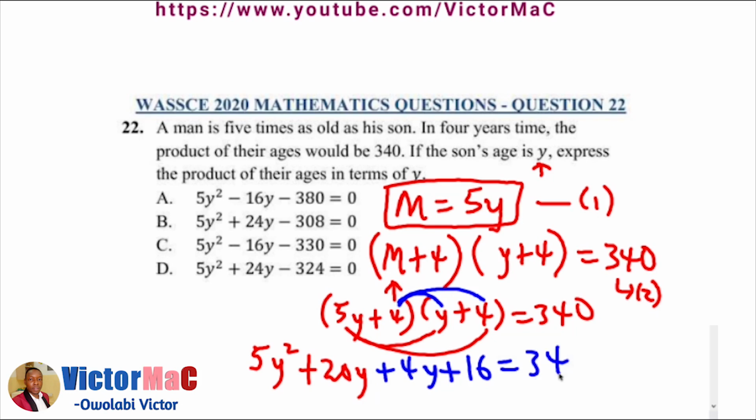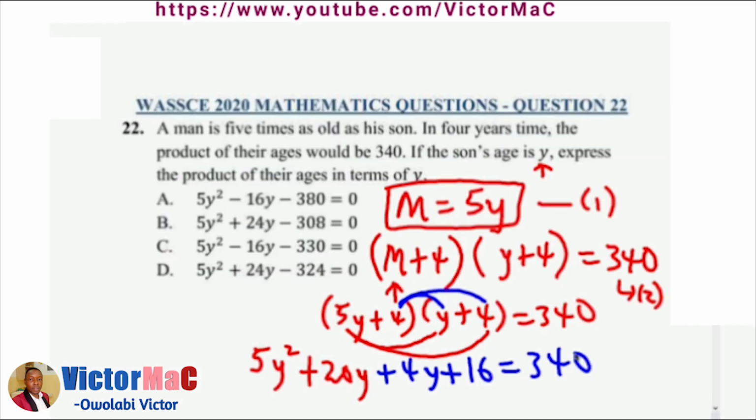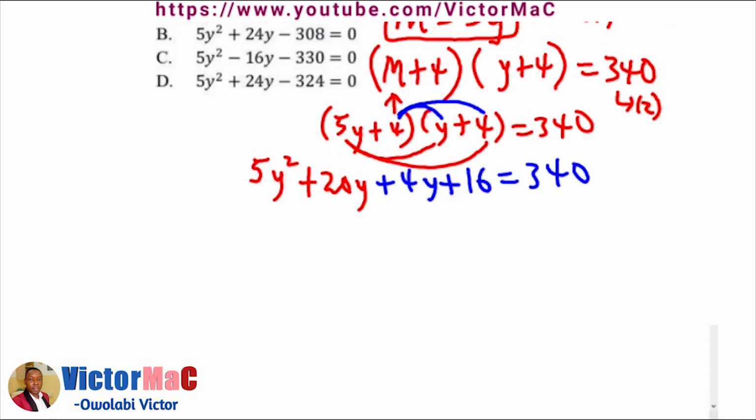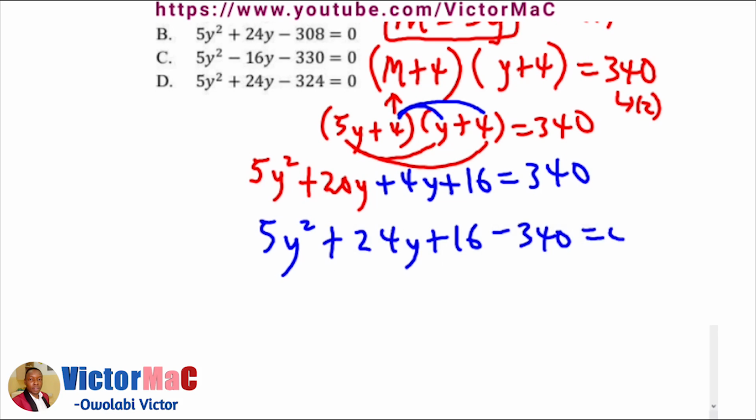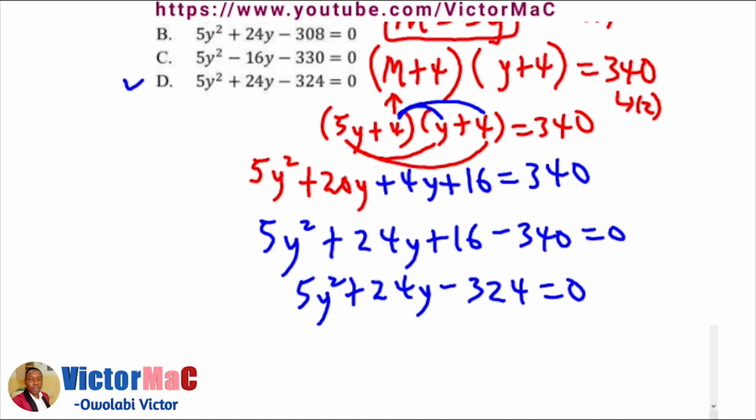Okay? So when we simplify, we have 5y squared, 20y plus 4y is 24y, plus 16. Transferring 340 from the right to the left, we have minus 340 equals 0. We simplify that: 5y squared plus 24y, 16 minus 340 is minus 324, equals 0. And the correct option is option D.